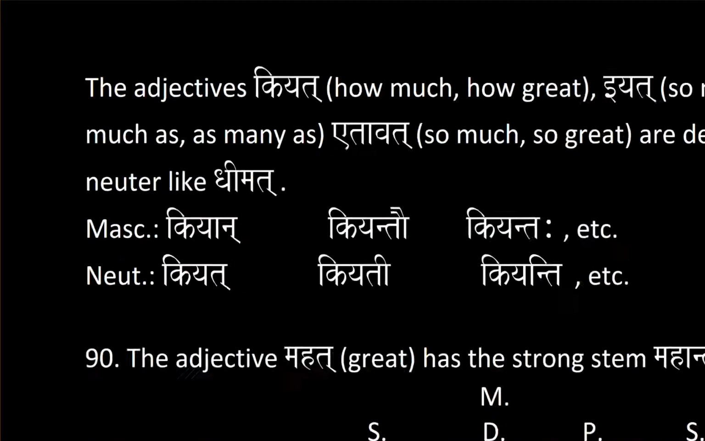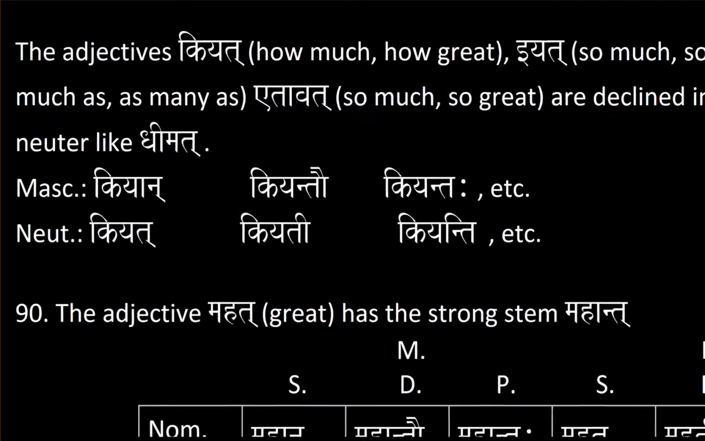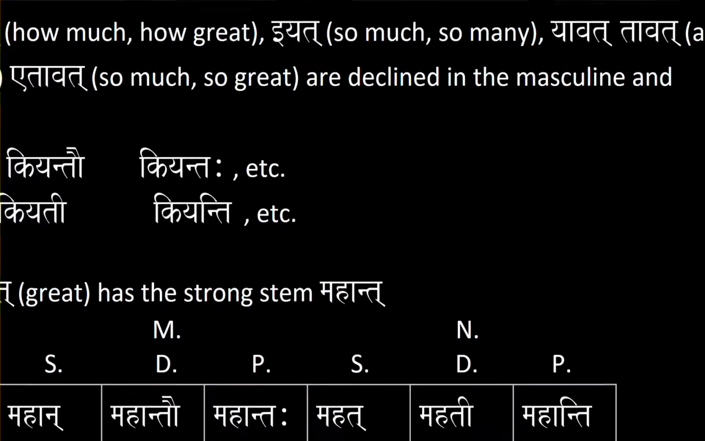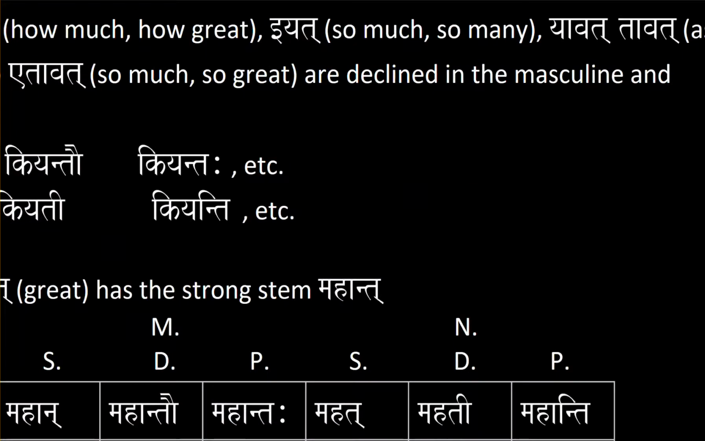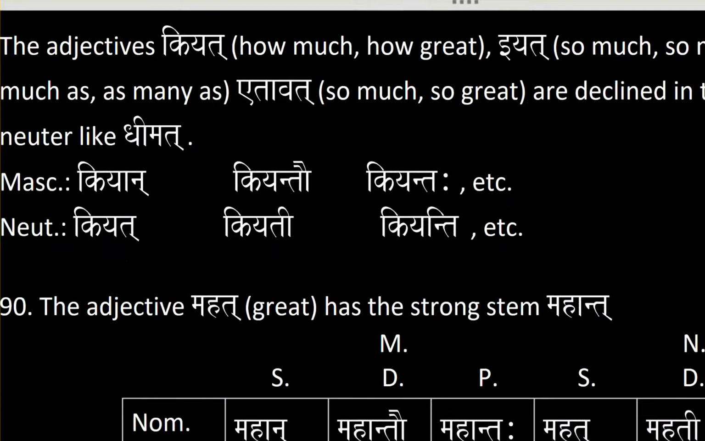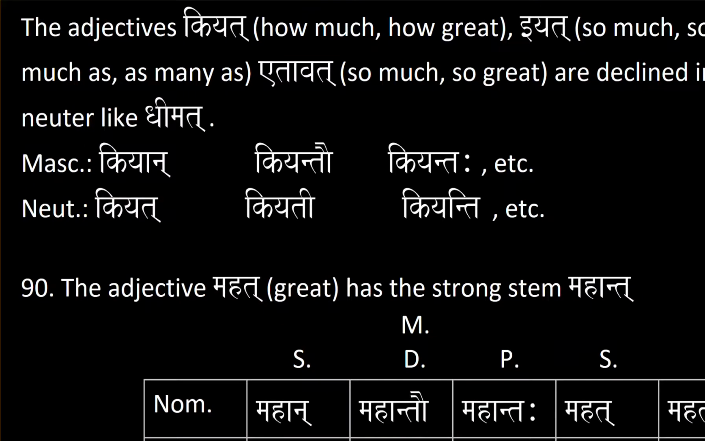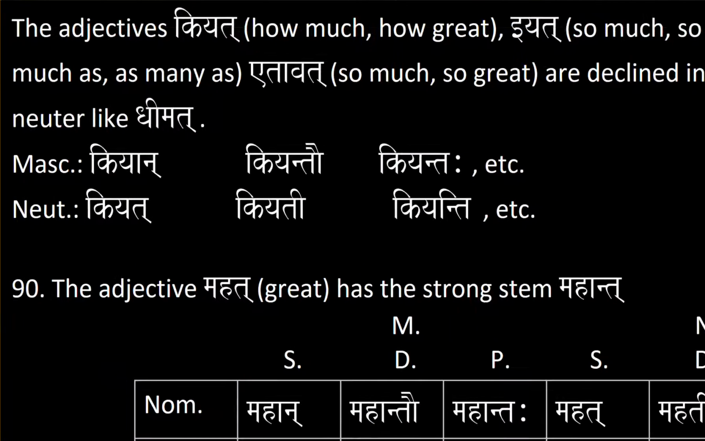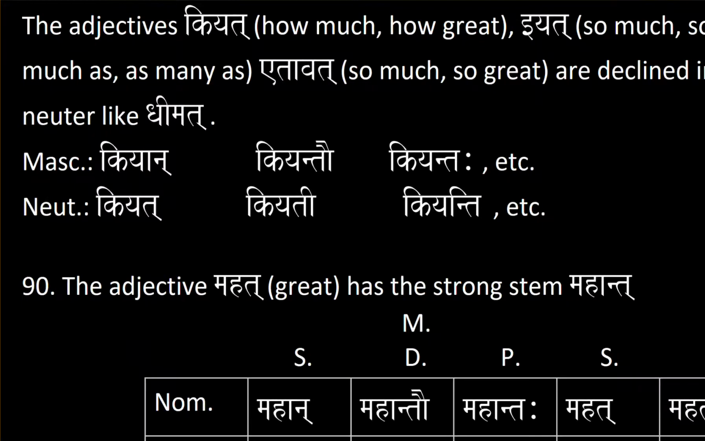So, the adjectives kiyat, which means how much, how great, iyat, which means so much or so many, yavat and tavat, which means as much as or as many as, etavat, which means so much or so great. They're all declined in the masculine and neuter, like dhimat. So these new adjectives you will want to write down into your vocabulary, and we have examples here of